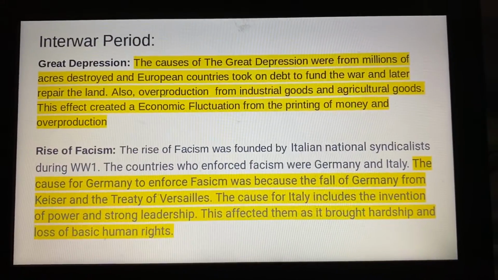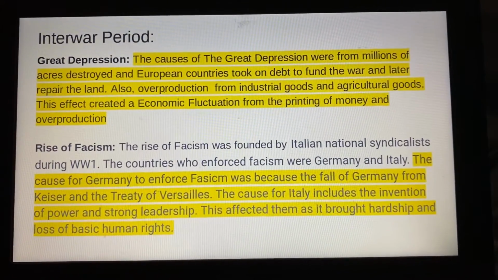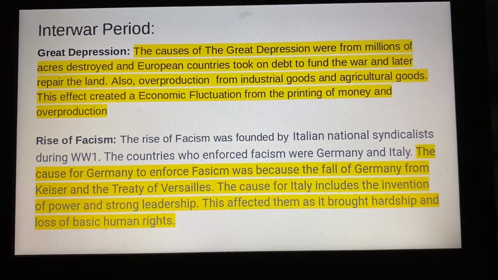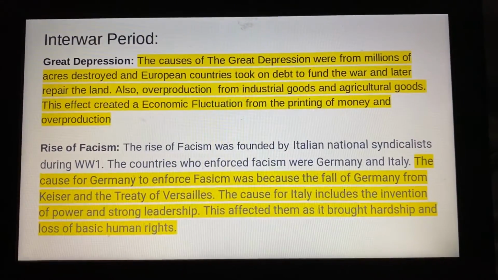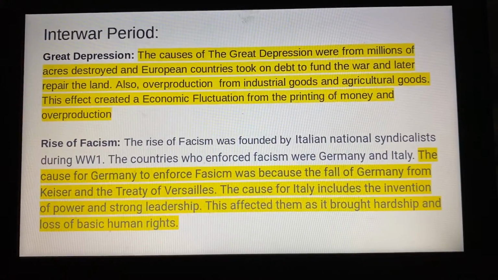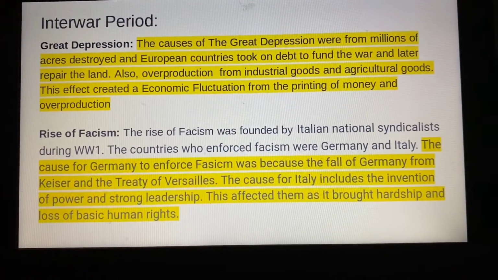Interwar period. The causes of the Great Depression were from millions of acres destroyed, and European countries took on debt to fund the war and later repair the land. Also, overproduction from industrial goods and agricultural goods. This effect created an economic fluctuation from the printing of money and overproduction.